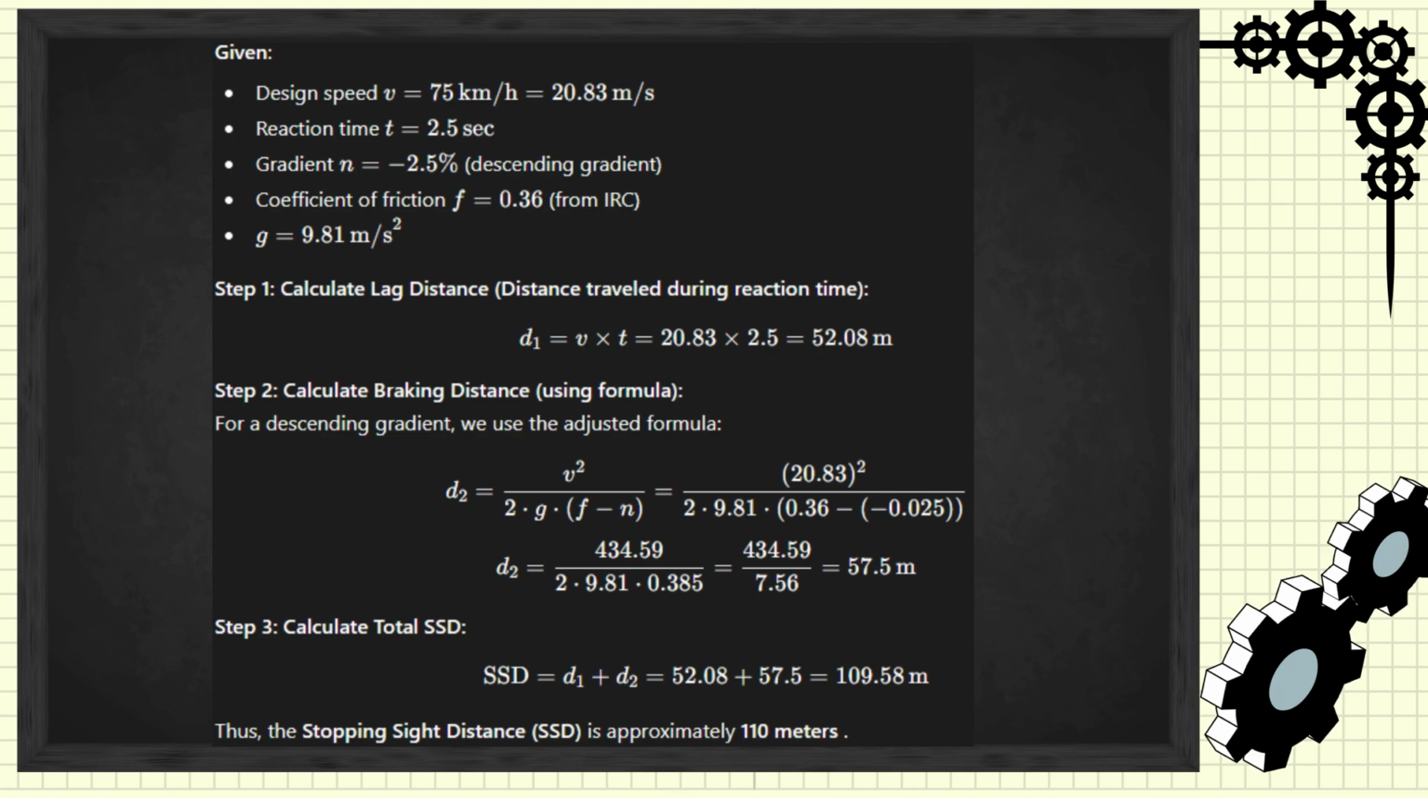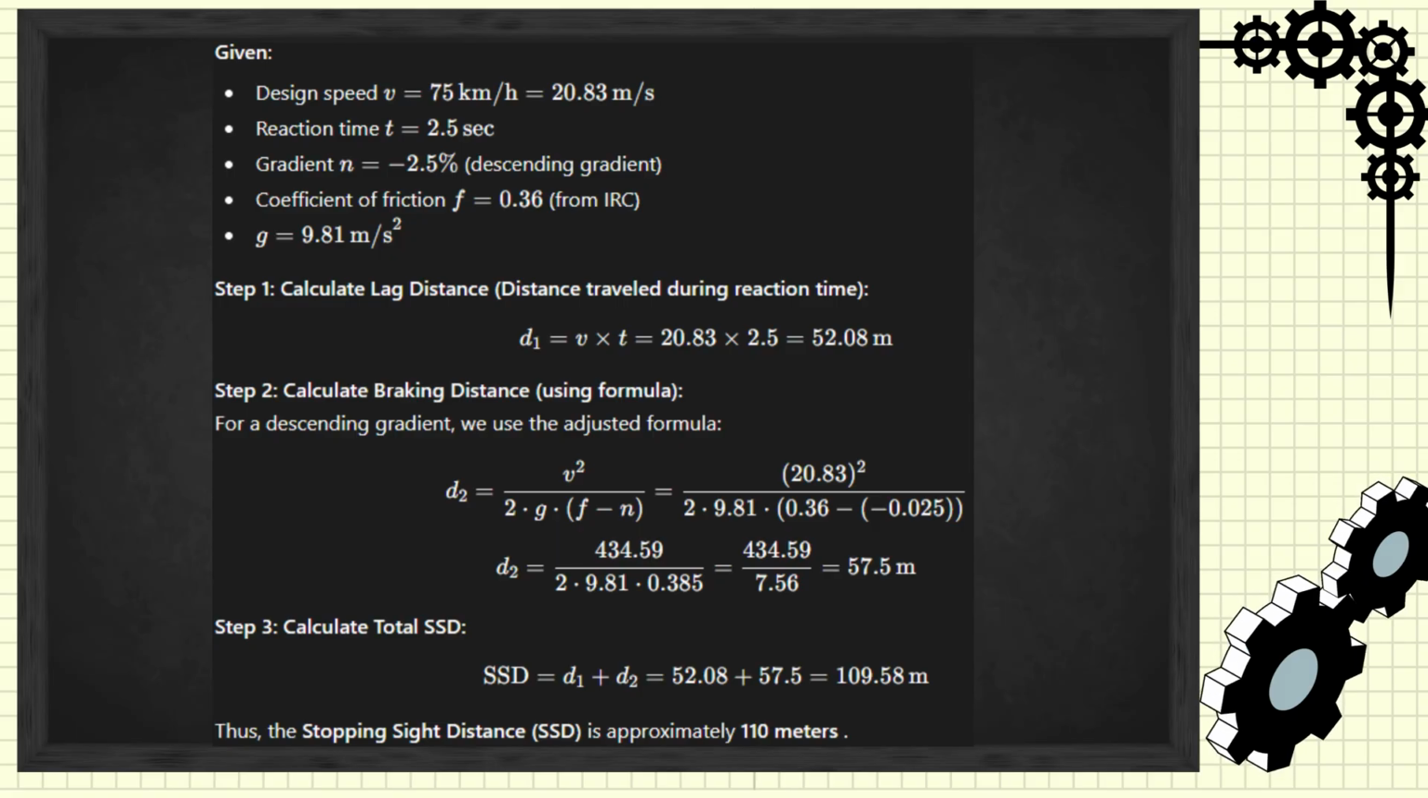Given: Design speed V is 75 km per hour, which is 20.83 meters per second. Reaction time T is 2.5 seconds. Gradient N is negative 2.5%, indicating a descending gradient. Coefficient of friction f is 0.36. From IRC, g is 9.81 meters per second squared.